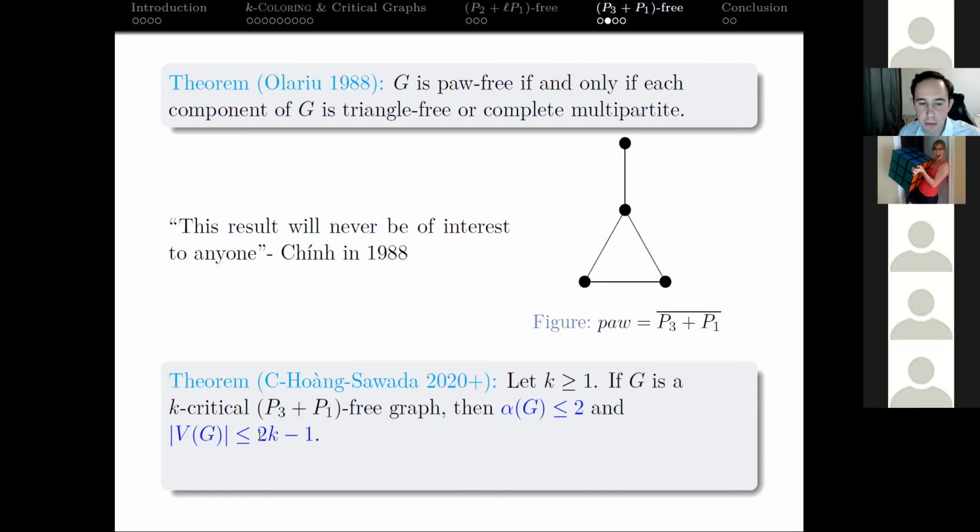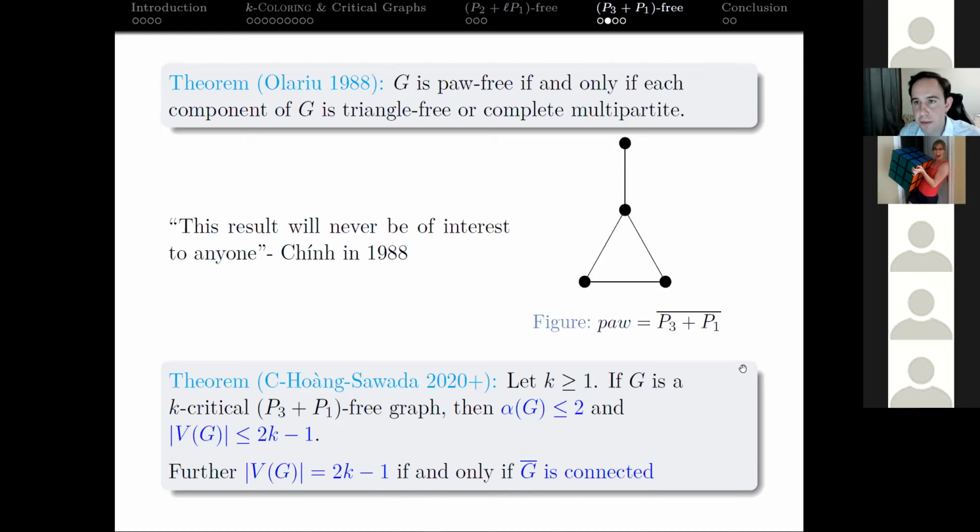So now, not only do we know they're finite, but we actually get a tight bound on the order. This bound is tight, right? There are k-critical P3 plus P1 free graphs that have order 2k minus 1. Just think about the complement of an odd cycle. That's what we're getting here. And also, these graphs have to have independence number at most 2. So that's very restrictive.